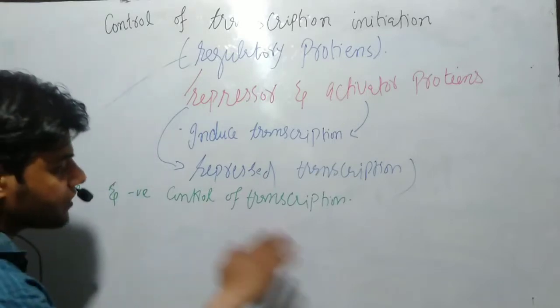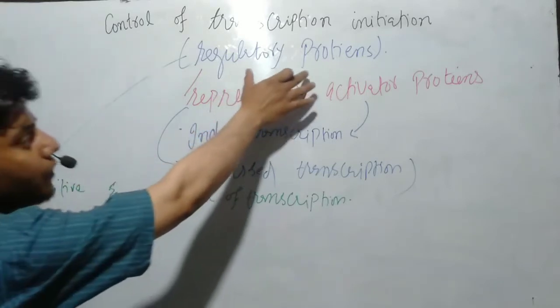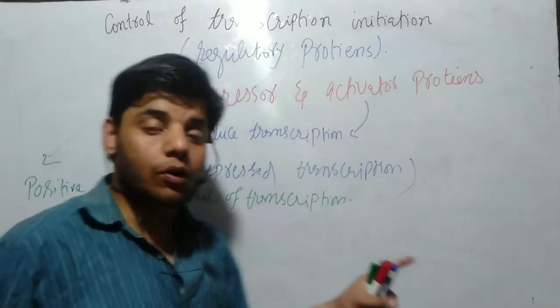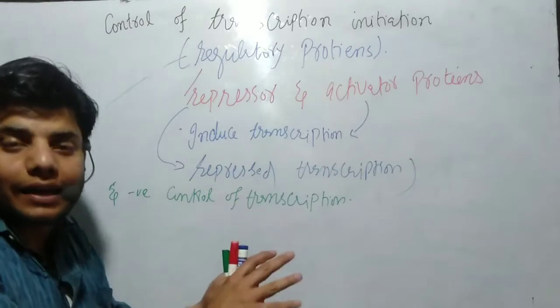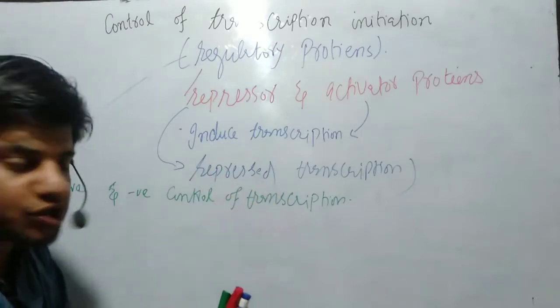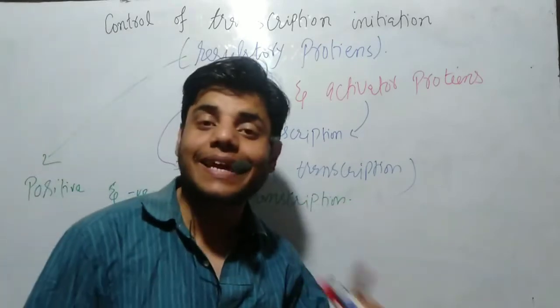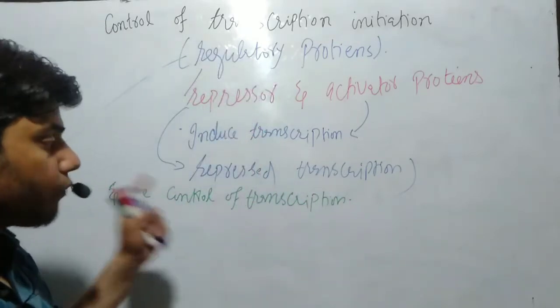Negative control of transcription means that the regulatory protein, the repressor protein, binds on the DNA at the operator portion and stops the process of transcription.